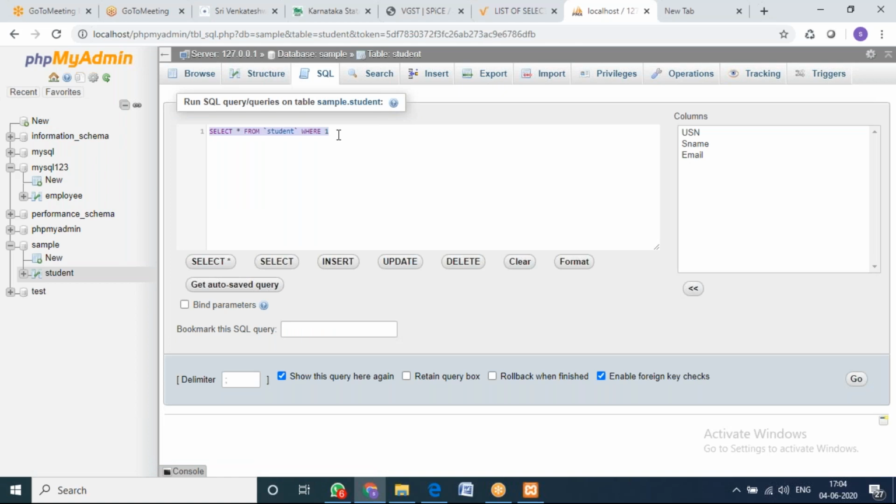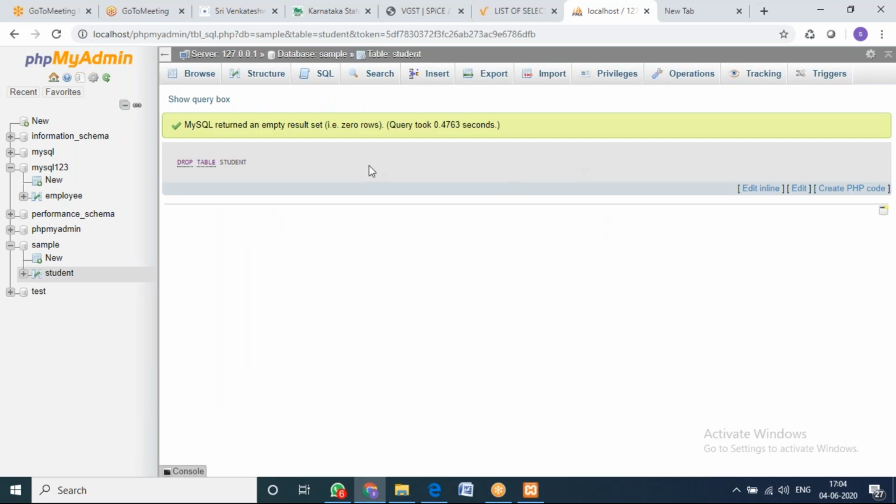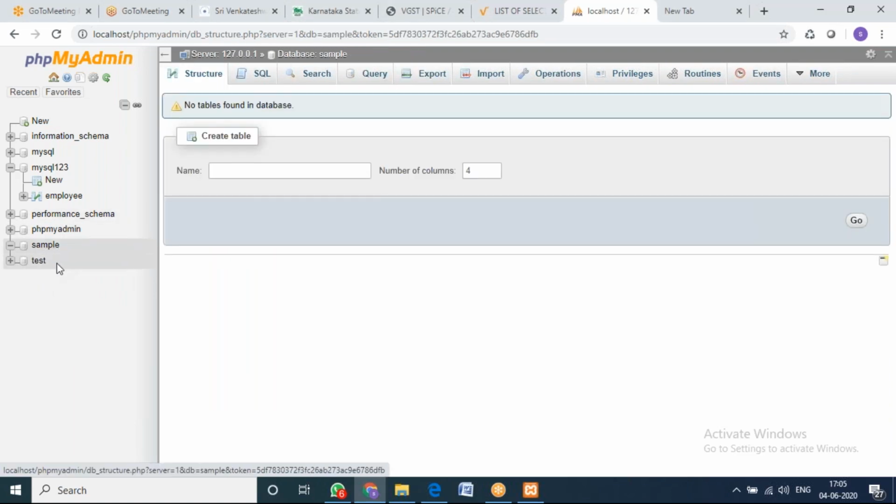See, there is another command which is called drop. If you want to delete a particular row in a table, you can use delete. If you want to drop the entire table, then you can go for drop. I'll write drop table student. Now we'll see what will happen. I'll say go. MySQL results empty set. Now you can see here in the sample, my table has been deleted.